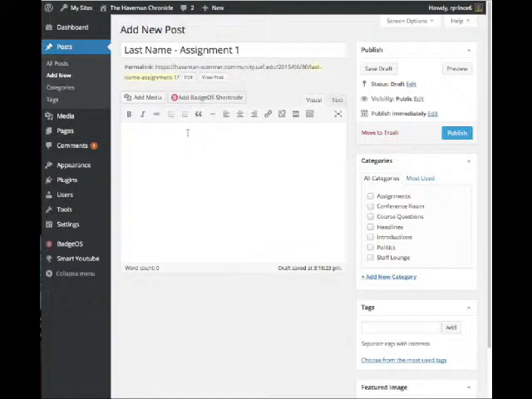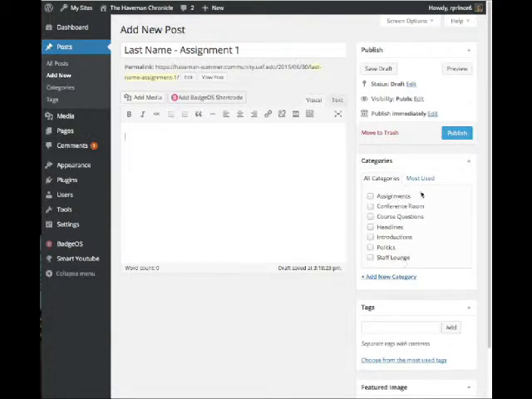Most of the assignments in the class, I believe I've switched to be basically text-based because not everybody has the ability to do audio and other things like that. So if there is an assignment that requires you to do audio, it might be that I just haven't updated that. You're welcome to do audio, but if for some reason you can't do what the assignment's asking, just type it out.